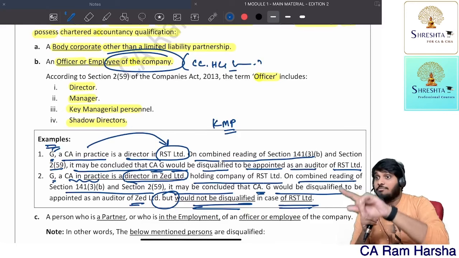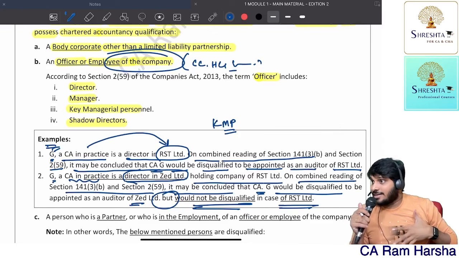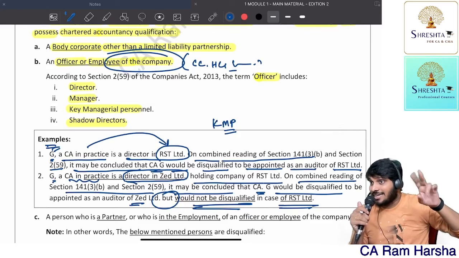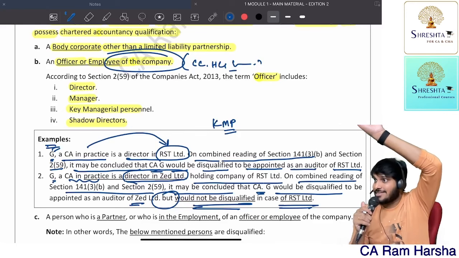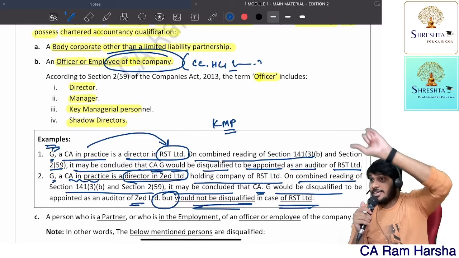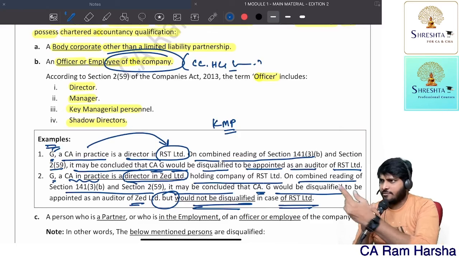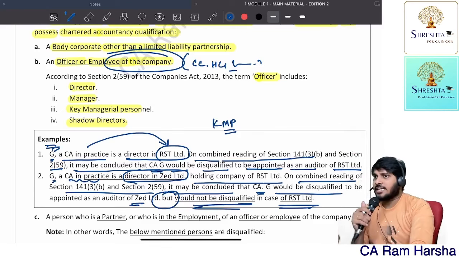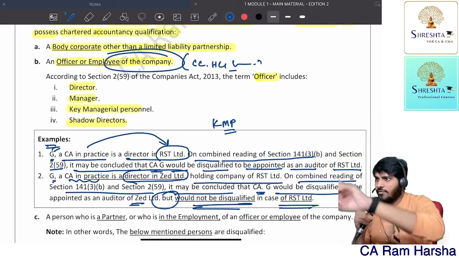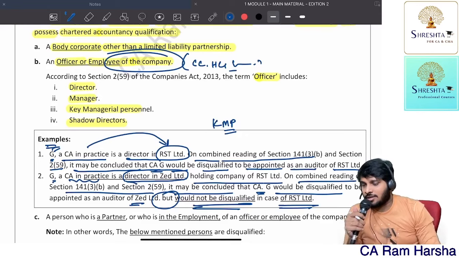Are you getting it? But professional ethics says very clearly, if you are a director in one company, related companies, you cannot act as auditor. That is given by ICAI guidelines. We have to follow both. We have to comply. Suppose Companies Act is permitting, there it is not permitting. Answer is what? Not permitted. In both the cases permitted, then permitted. Clear or not? Next.